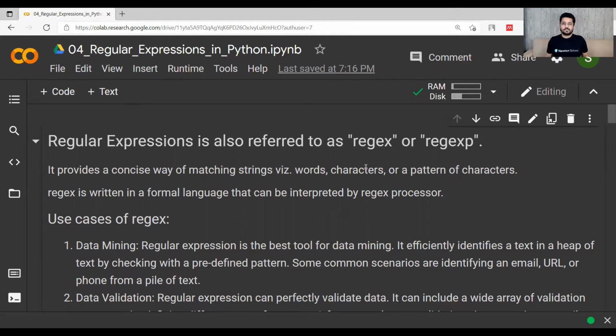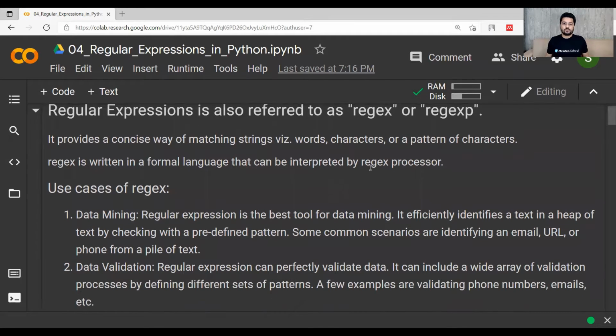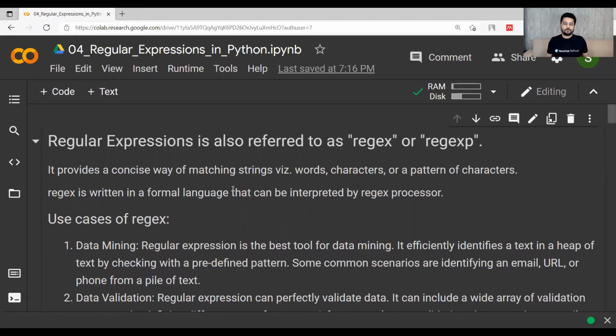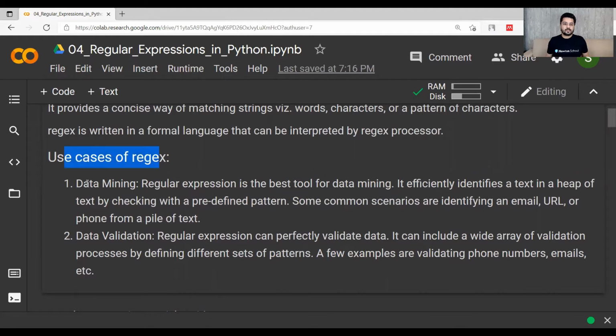So what are regular expressions? Regular expressions are also referred to as regex or regexp. It provides a concise way of matching strings. That is, it can be used to match words, characters, or the pattern of characters. It is written in a formal language that can be interpreted by the regex processor. The broad use cases of regex are data mining and data validation. Regular expressions are the best tool for data mining, and they efficiently identify a text in a heap of text by checking with a predefined pattern.